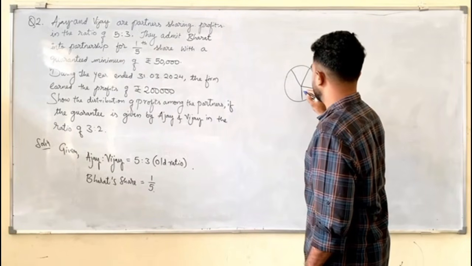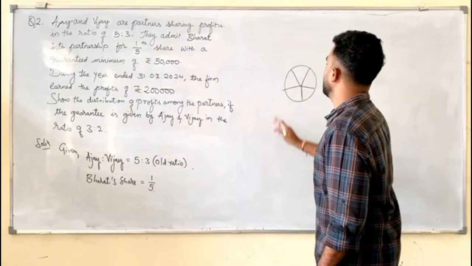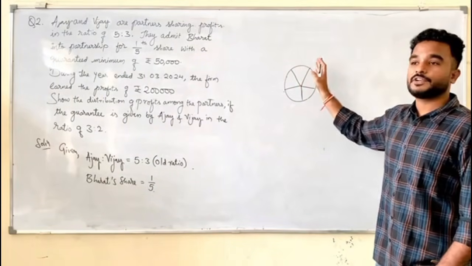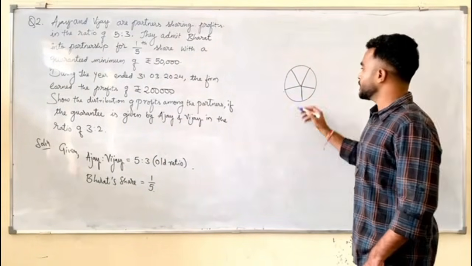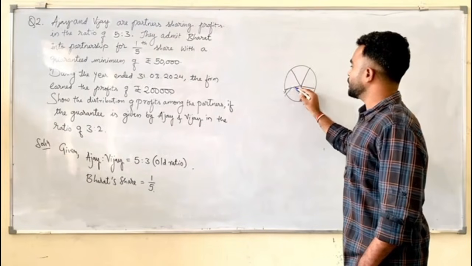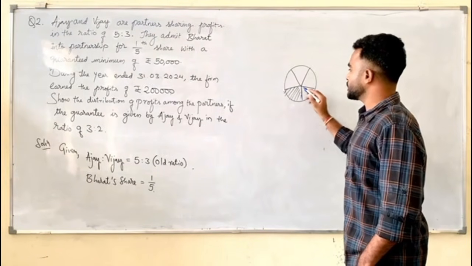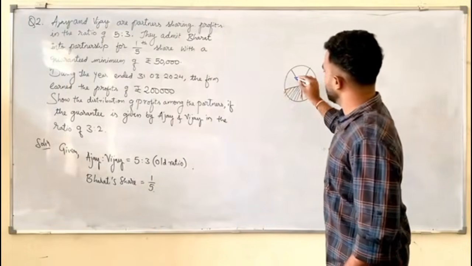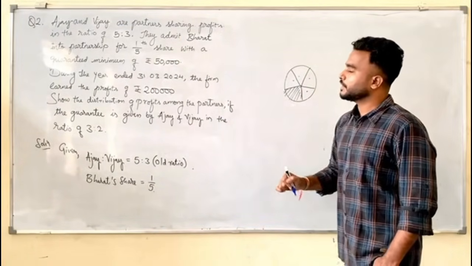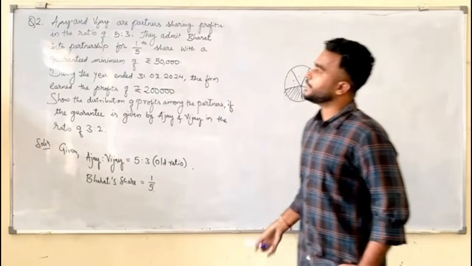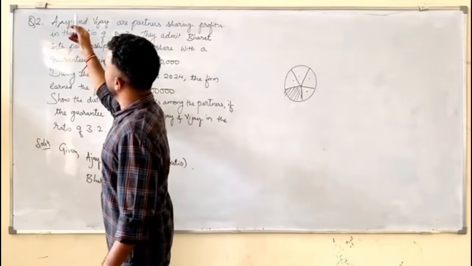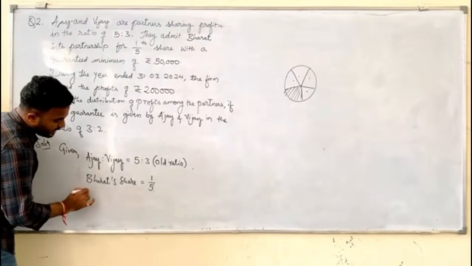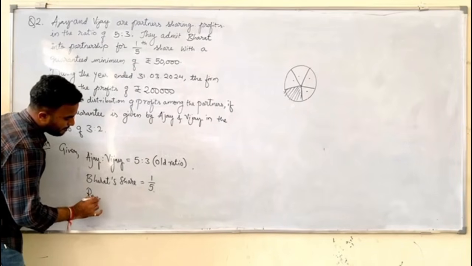Five parts. So one pizza is divided into how many slices? 5 slices. So one of the slices, 1 out of 5, is given to whom? Bharat. Still, how many are left? 4. And these 4 will be shared by whom? Old partners. Who are the old partners? Ajay and Vijay.